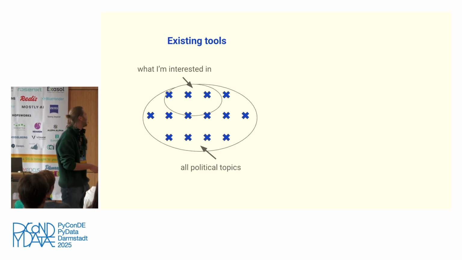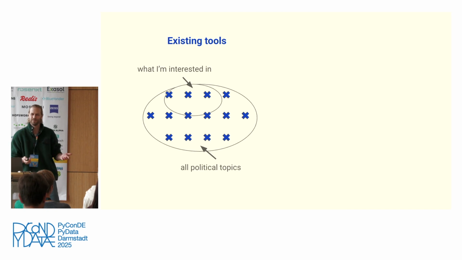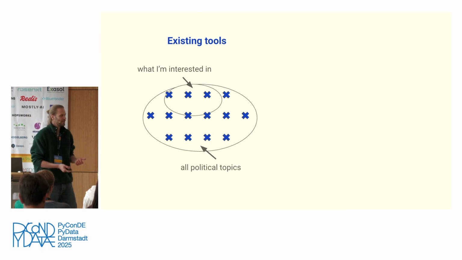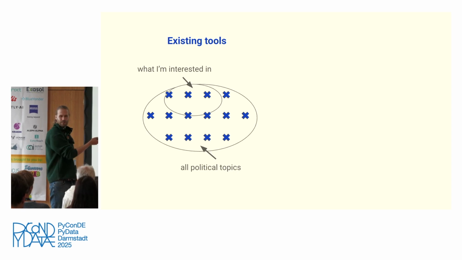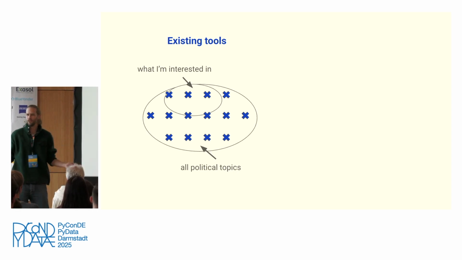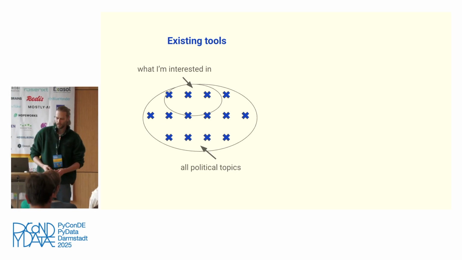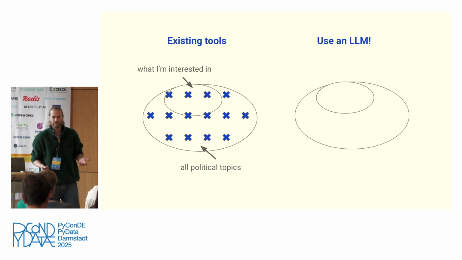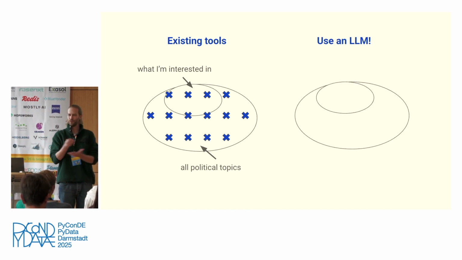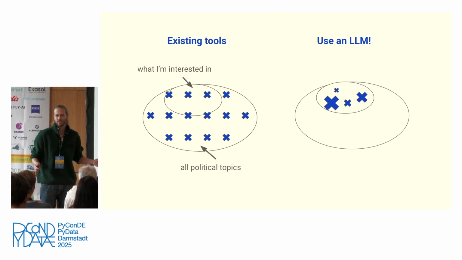Yeah, okay, kind of. What I'm interested in is a subset of this, right? I don't care about some topics. Some are not relevant to me. And on the other hand, maybe there are some really like niche topics I'm interested in, and they are not covered by Wahl-O-Mat. And I think exactly at this point, there's actually a big opportunity for LLMs, because they work kind of in a reverse way, right? You can ask any question.